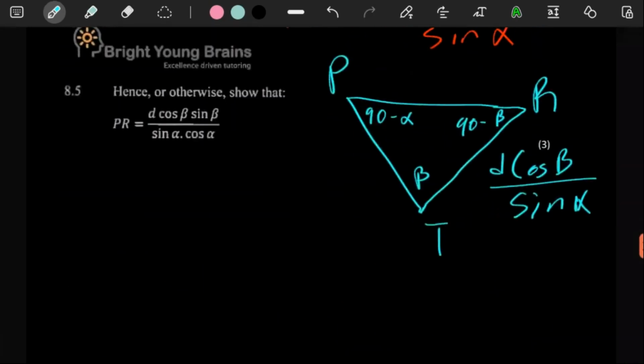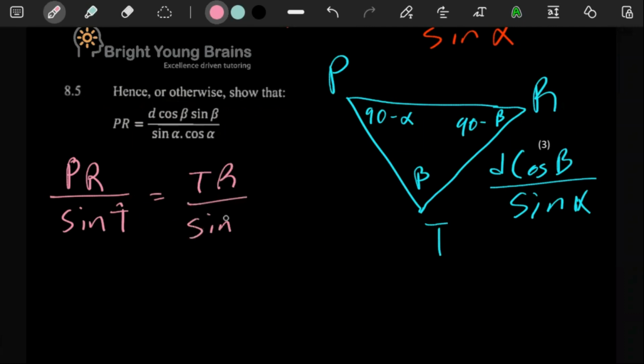So in this triangle here, we have all the angles and we have one side and we're looking for this side. So it looks like getting PR, we may have to use the sine rule again. Why am I thinking of the sine rule? Because we have an angle here, the opposite side is missing. We have an angle there, the opposite side is given. So we might as well use the sine rule. As a formula, we can say PR over sine T is equal to TR over sine P.